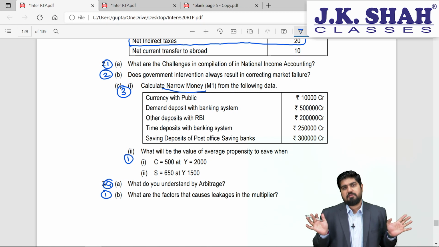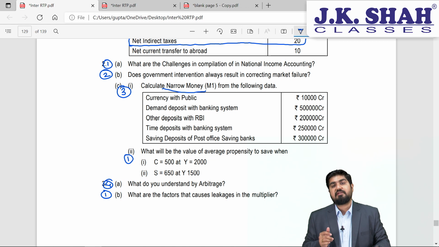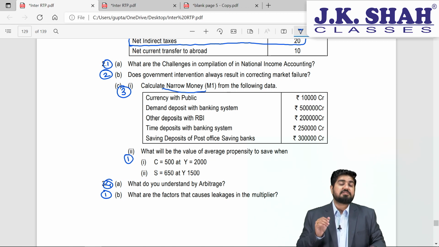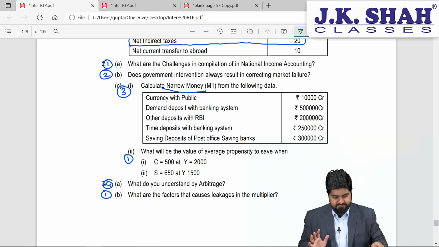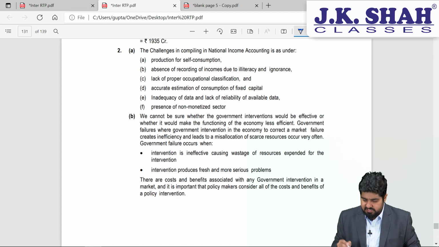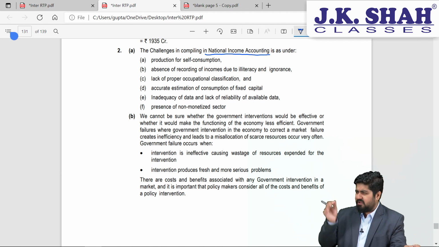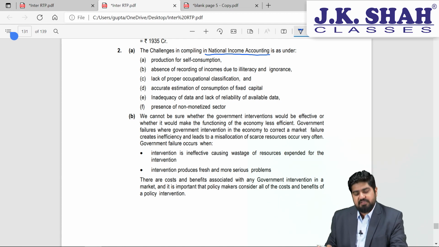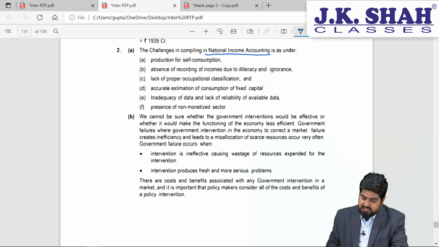No problem at all. But now when we talk about these 3 methods, there are some challenges that we have to face. What are the challenges or difficulties that we face that we need to discuss one by one? Okay, this is a very small question worth 2 marks. Let's have a look at the solution which is given by ICAI. The challenges in compiling national income accounting. This is a straight copy paste answer from our module. The same answer is also present in our JKSC material. Challenges in compiling national income are as under.